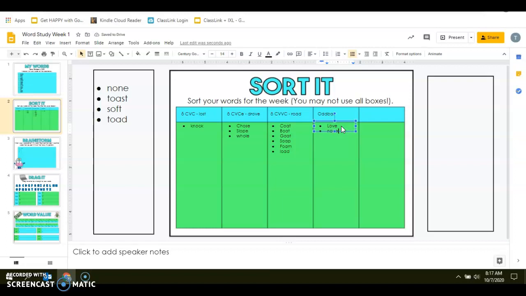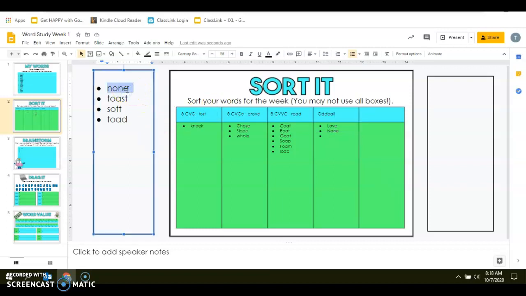N-O-N-E. Now, let's say I make a mistake and I go down here. If you ever make a mistake, you can also press this arrow that moves backwards, which is undo, or you can hold down the control button and press the Z button while you're holding it, and that will take you back to whatever you were doing before. So just trying to put in tech tricks also while we're doing some of the lessons, because I guess it's a great way to learn how to practically use it. All right, so we've done none.